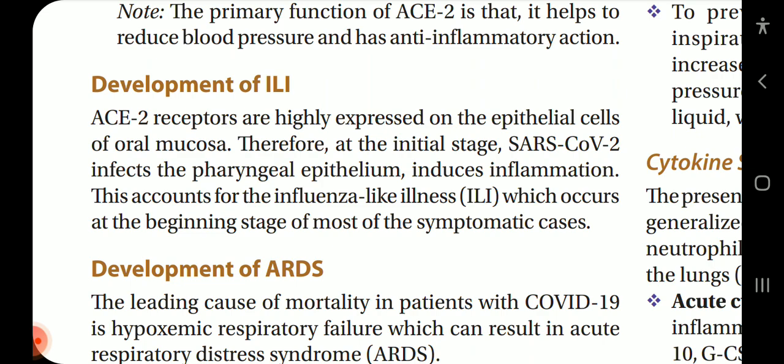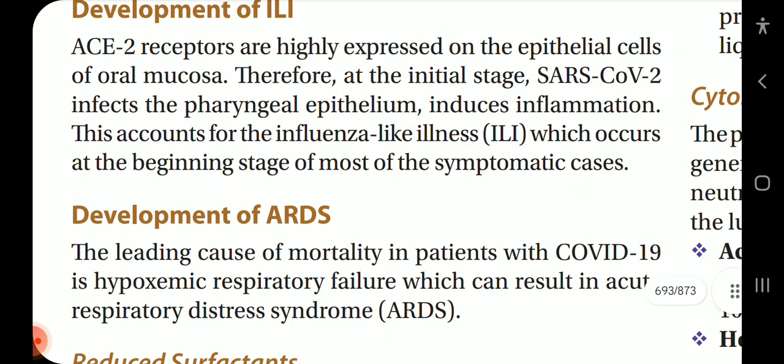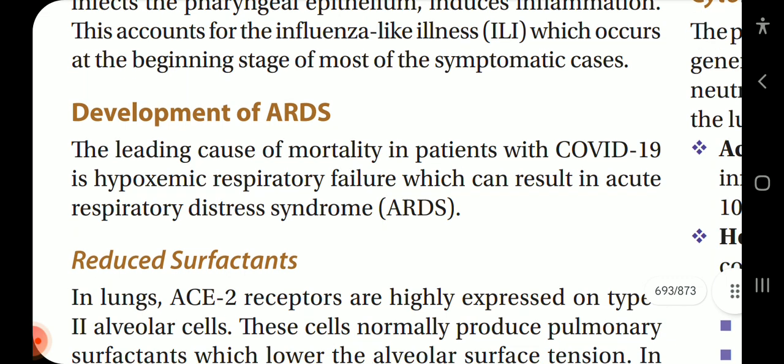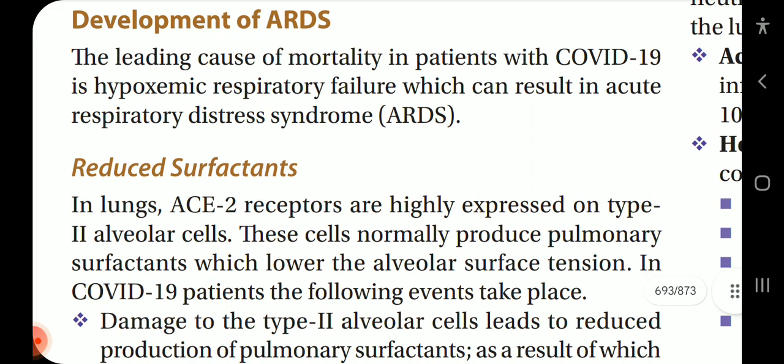Now, the development of ILI, what is called influenza-like illness. ACE2 receptors are highly expressed on the epithelial cells of oral mucosa. Therefore, at the initial stage, SARS-CoV-2 infects the pharyngeal epithelium and induces inflammation. This accounts for influenza-like illness, which occurs at the beginning stage of most of the symptomatic cases. Next up is the development of ARDS. The leading cause of mortality in patients with COVID-19 is hypoxemic respiratory failure, which can result in acute respiratory distress syndrome, ARDS.